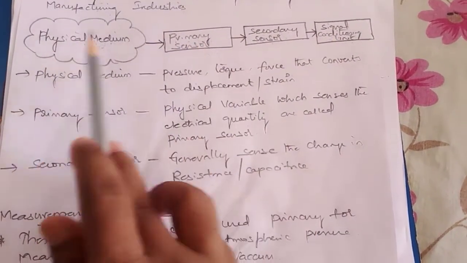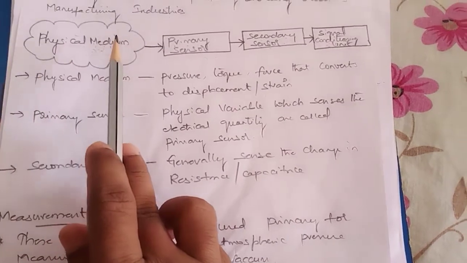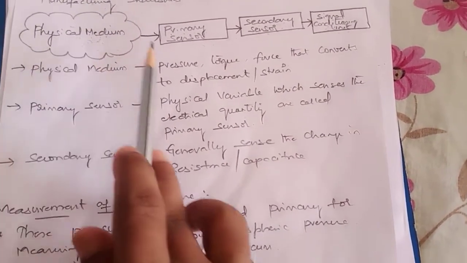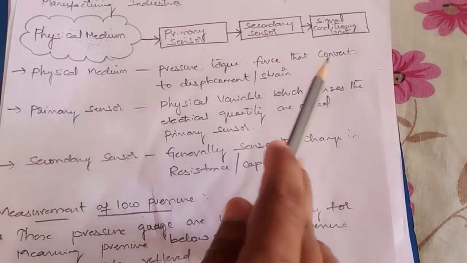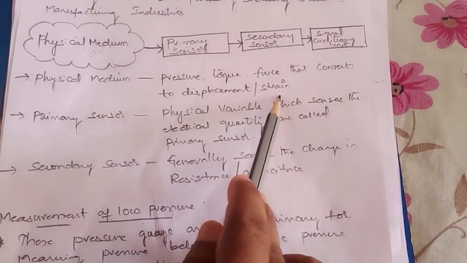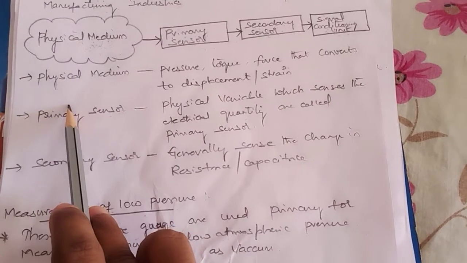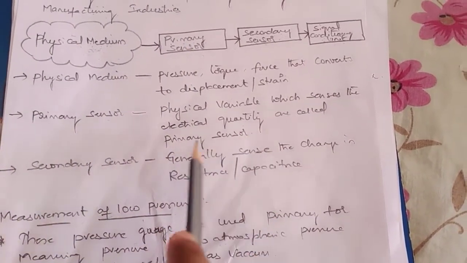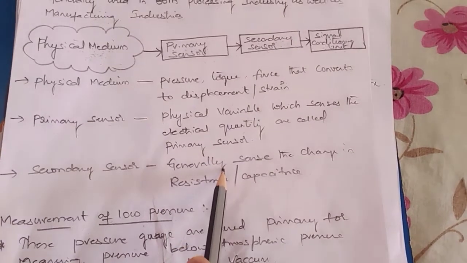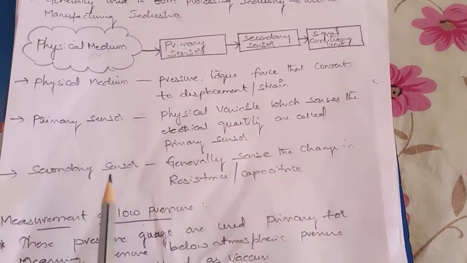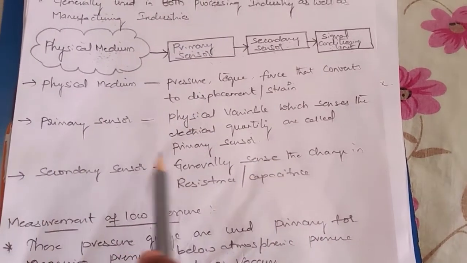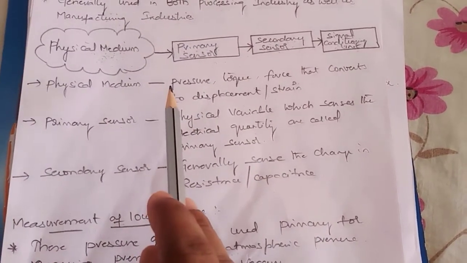So now let us see. Physical medium: the parameters which are to be measured come under physical medium. For example, pressure, torque, force that converts to displacement or strain. This comes under physical medium. Next, primary sensors. Physical variables which sense the electrical quantity are called primary sensors. And coming to secondary sensors, they generally sense the change in resistance or capacitance. So this is the simple block diagram representation of measurement of pressure.